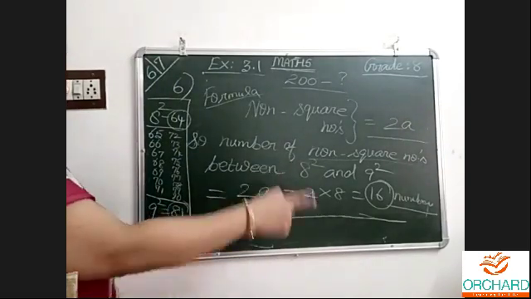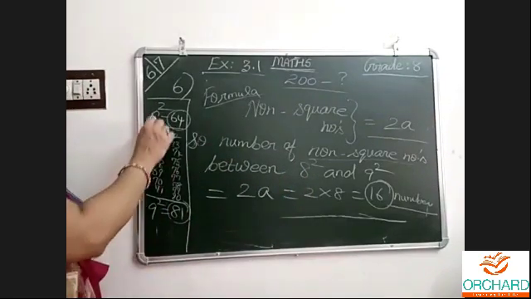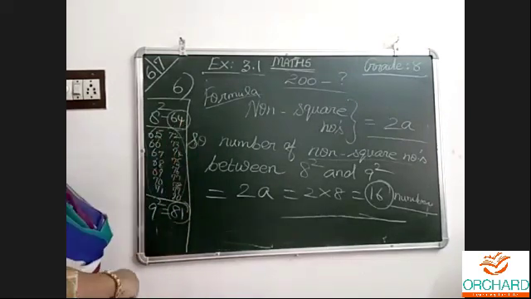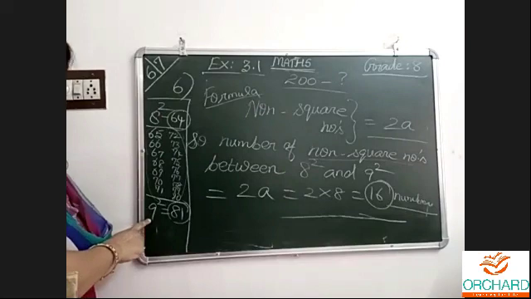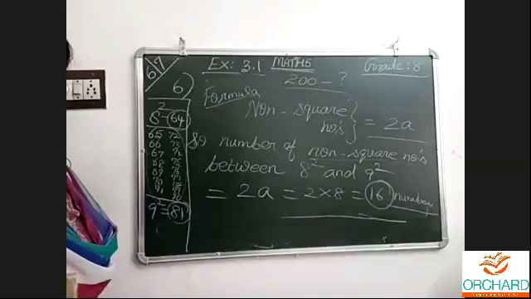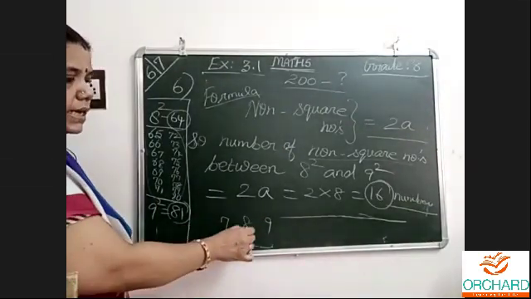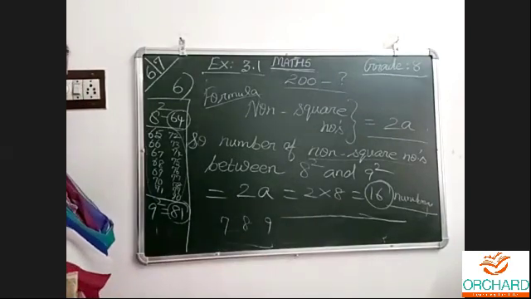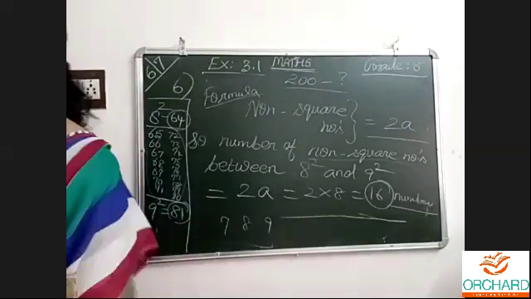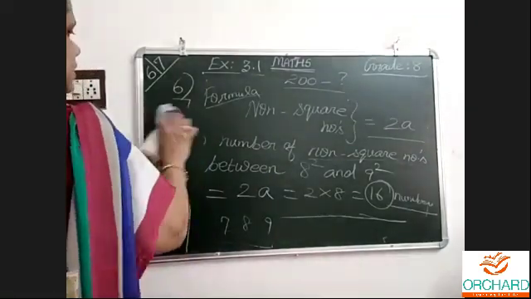After the formula we are telling. Without the formula, if we want to tell, this is the process. 8 squared is this, 9 squared is this. These numbers in between are not squares, because after 8 comes 9 only. There cannot be any other number sitting in between 8 and 9 on the number line. 7 squared is 49, 8 squared is 64, 9 squared is 81. So between these numbers there are 16 numbers. Understood clearly? This is about the non-square numbers.